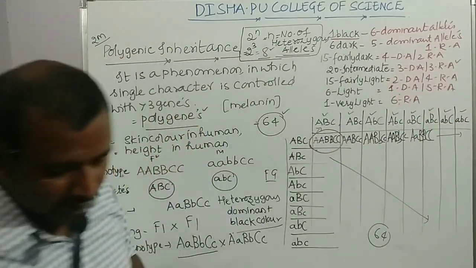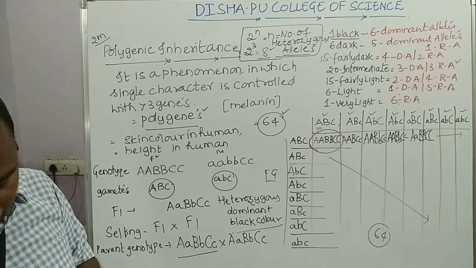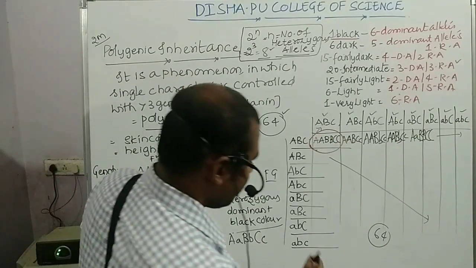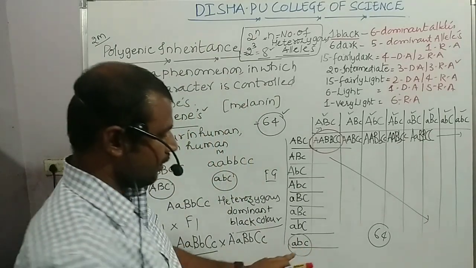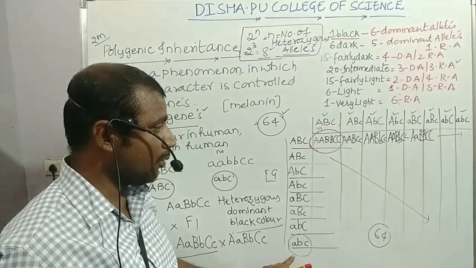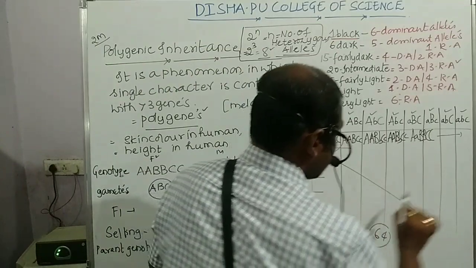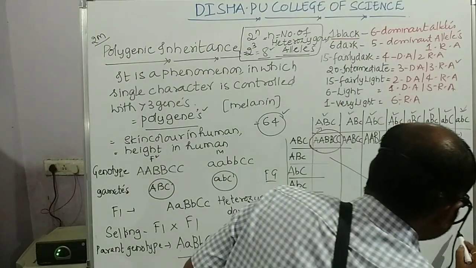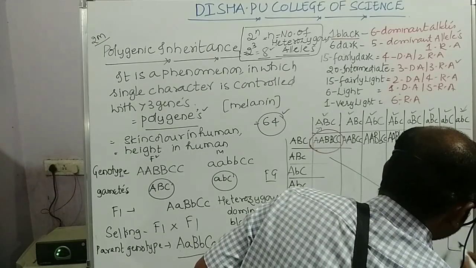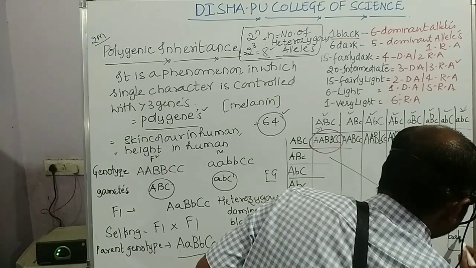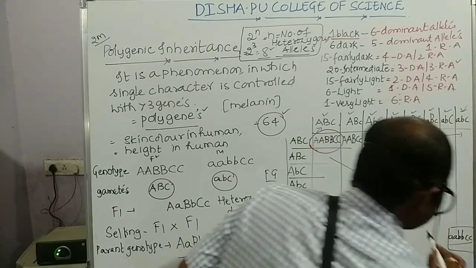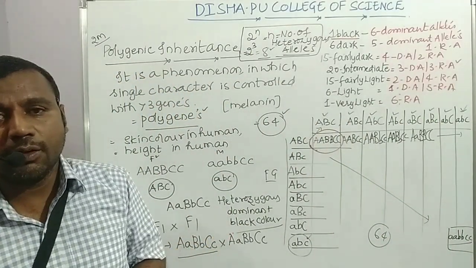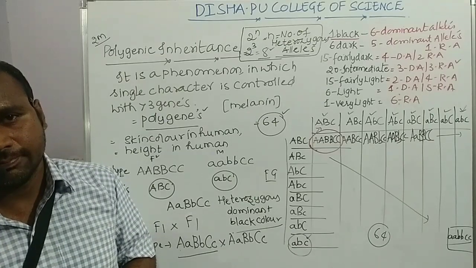Where does this 6 recessive alleles cross come from? You can see here, students, small a, small b, small c, when it is crossed with small a, small b, small c, at this block we get small a, small a, small b, small b, small c, small c. So like this, one individual will be completely homozygous recessive.